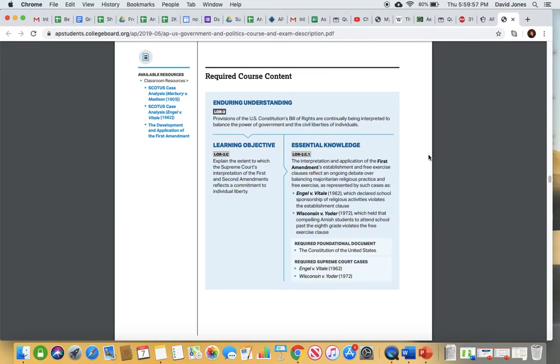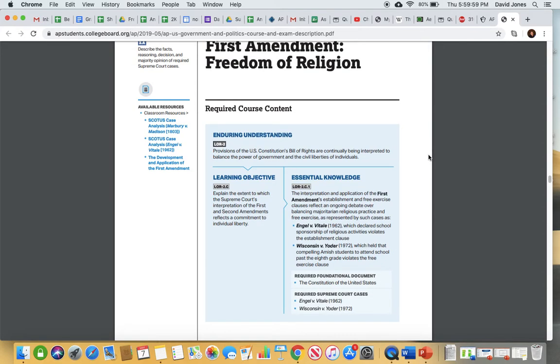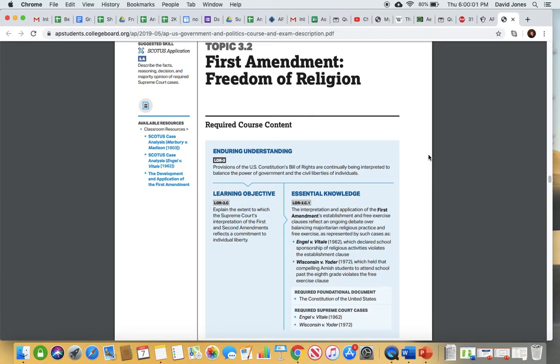Okay, so 3.2 talks about freedom of religion, and we get into the 2 parts of the First Amendment that talk about religion, and we have the Establishment Clause versus the Free Exercise Clause. So the Establishment Clause obviously says that the federal government cannot establish a religion for the United States. The Free Exercise Clause says that the federal government cannot prohibit you from freely exercising your religion.